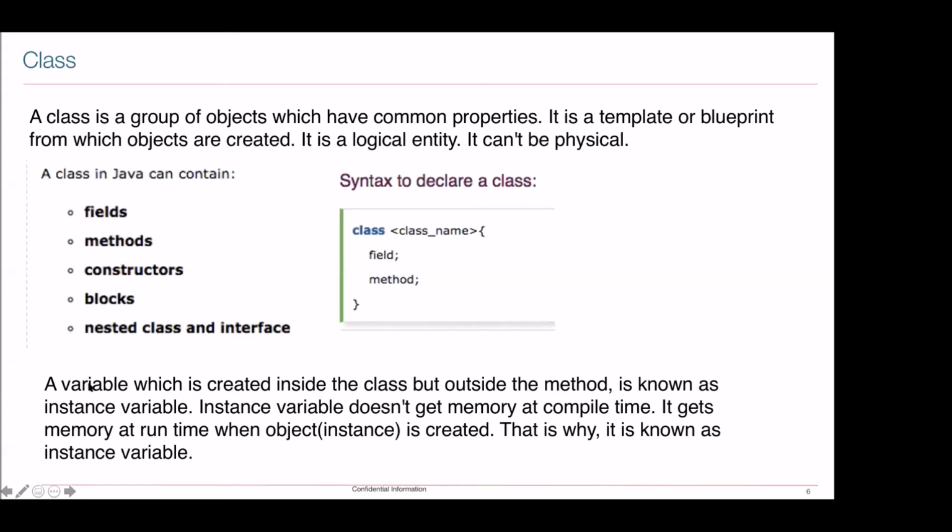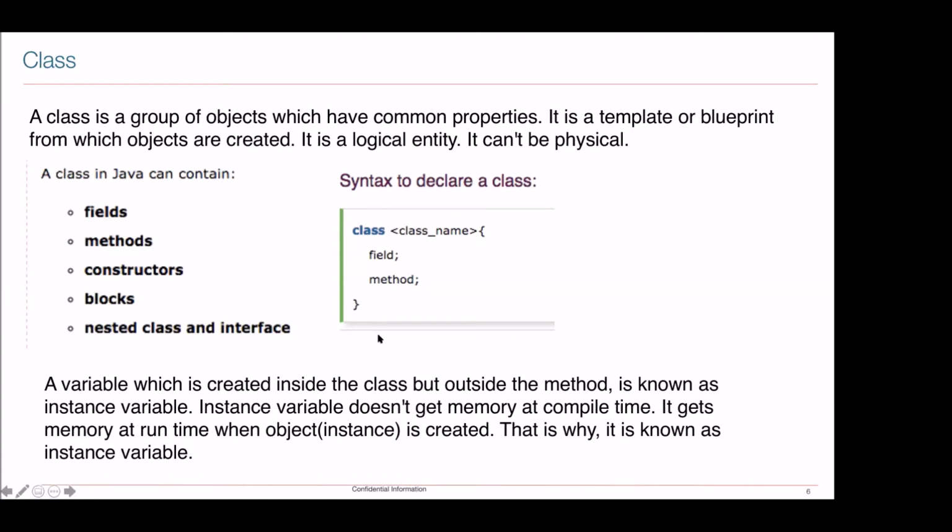And one thing about variables: a variable which is created inside a class but outside a method is known as an instance variable. Yesterday we saw three kinds of variables, and one was the instance variable.